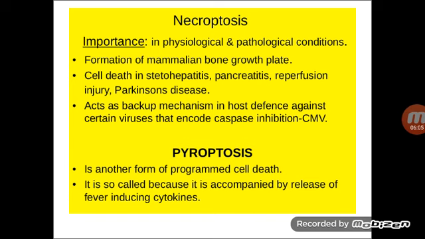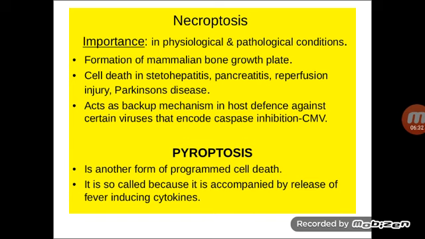What is the importance of this necroptosis? It will be seen in both physiological as well as pathological conditions. There may be formation of the mammalian bone growth plate. Cell death may be seen in steatohepatitis, pancreatitis, reperfusion injury, and also in Parkinson's disease.